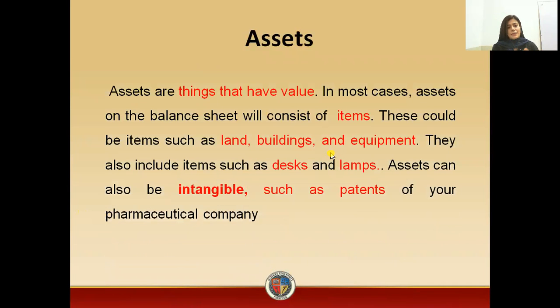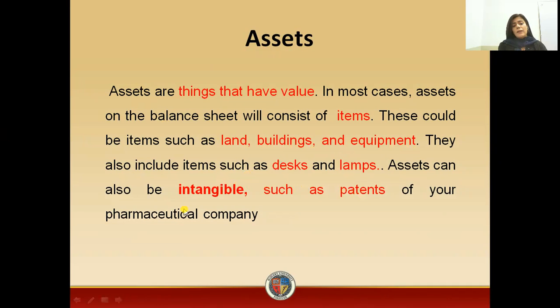So what are the assets? Assets are basically the things or the items that have value. For example, when I talk about my assets of a pharmaceutical industry, it means my assets include the land of my pharmaceutical industry, the building in which I am working, the equipment which I am using for the manufacturing of my medicines, then the desk, lamps, light. So all these things are included in assets.